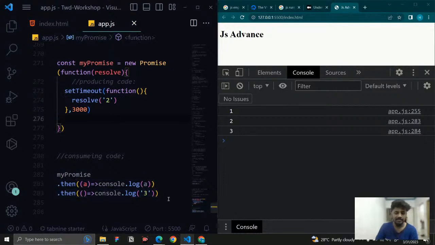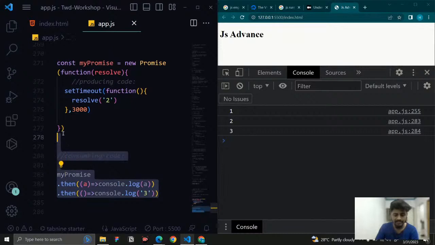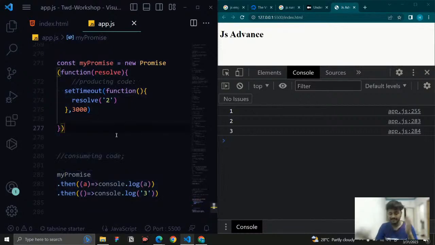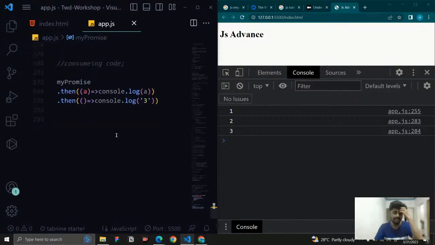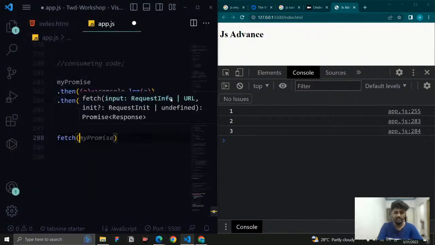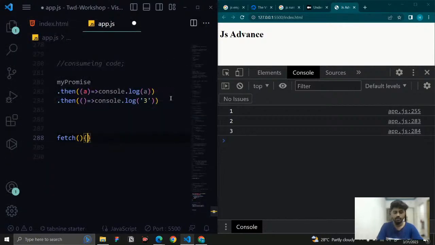And remember that this promises syntax is the exact syntax that is used in JavaScript. The browser created something called fetch. So in fetch, you will work like this. What is this fetch used for?